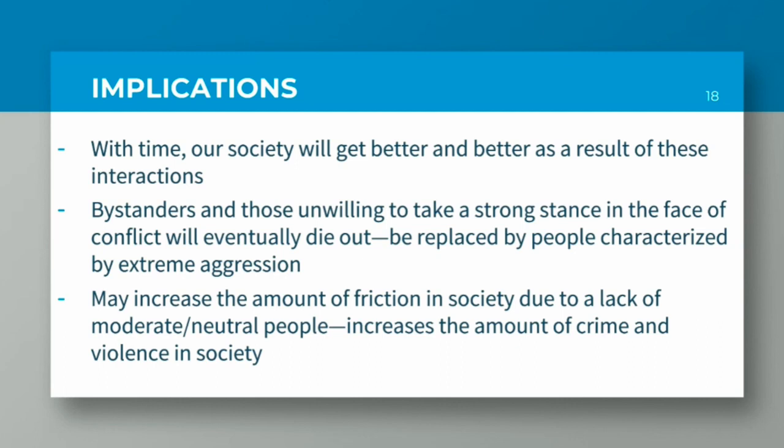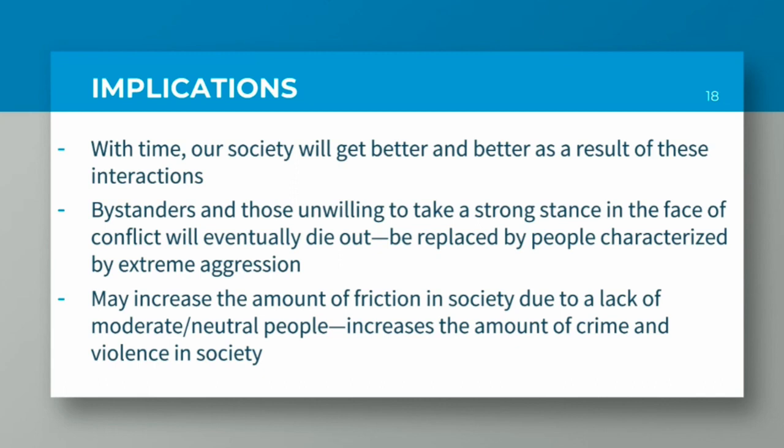Also, bystanders and those unwilling to take a strong stance will eventually die out. As we've seen, the G1 population goes to 0. So G2 and G3 are the ones that emerge because they are the most aggressive of the good population. So with time, society will be filled with people who are either extremely aggressive or extremely aggressive in a positive way.